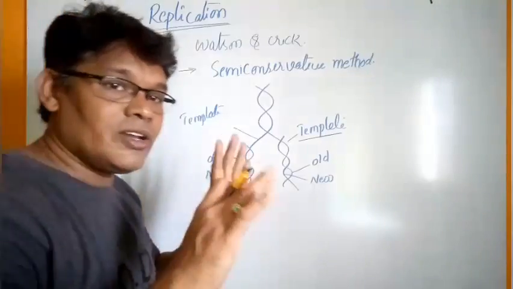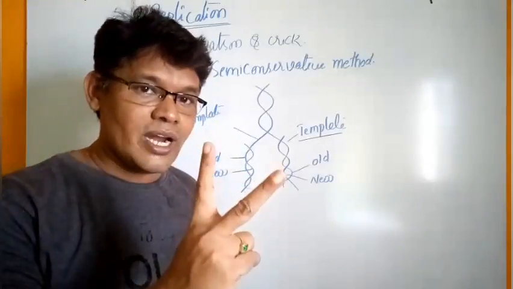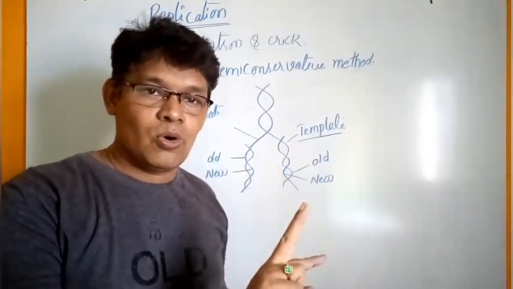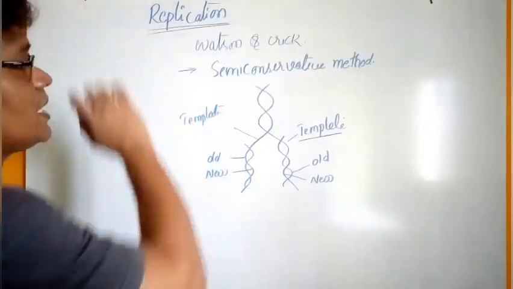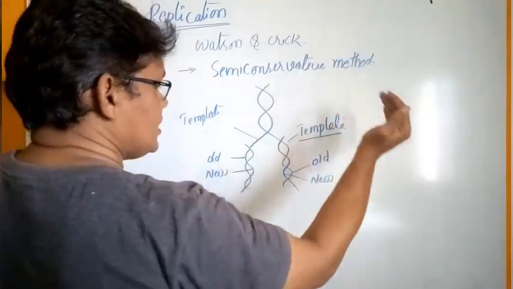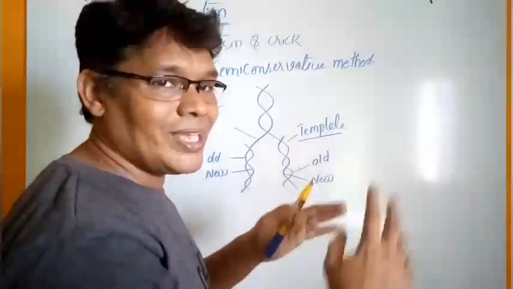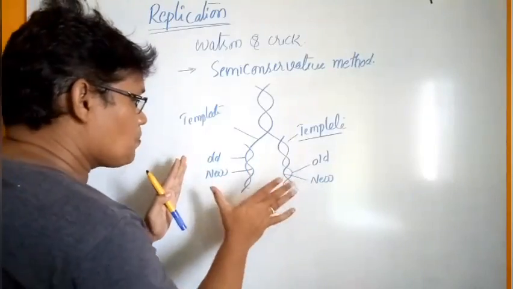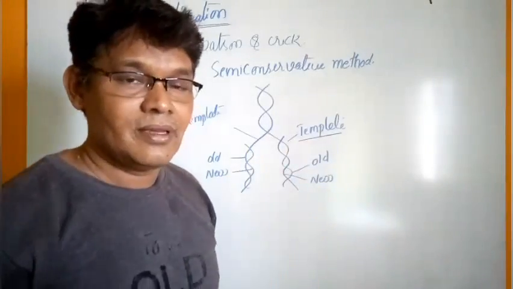In the semi-conservative method, the DNA molecule contains two strands. One is new, the second one is old. This process is called the semi-conservative method of replication. Generally the semi-conservative method occurs in almost all eukaryotic cells as well as prokaryotic cells. This was proved by the Meselson and Stahl experiment.